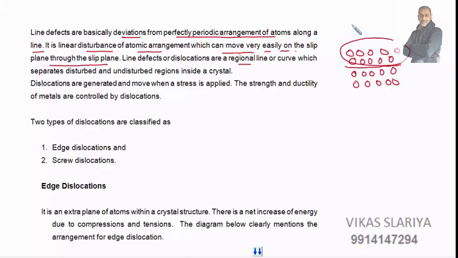This is one portion and this is the disturbed portion, and this is the undisturbed one, and this is the line defect between the two. Dislocations are generated and move when stress is applied. Strength and ductility of metals are controlled by dislocations. This is the line where we apply force; the upper portion gets disturbed and the lower portion is not affected. So strength and ductility of metals are controlled by these dislocations. They affect the strength and ductility.